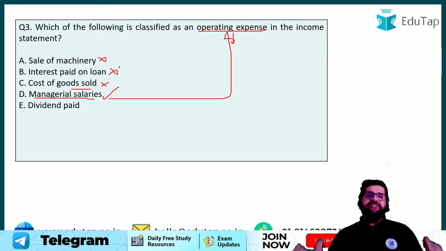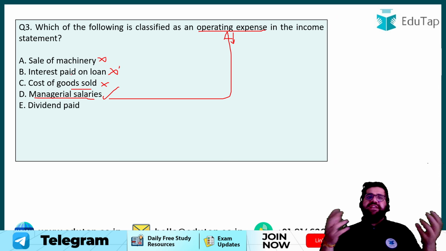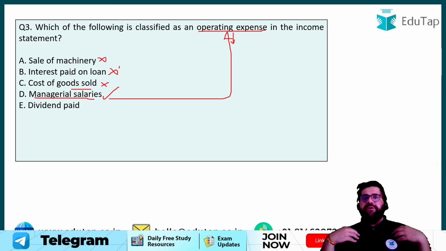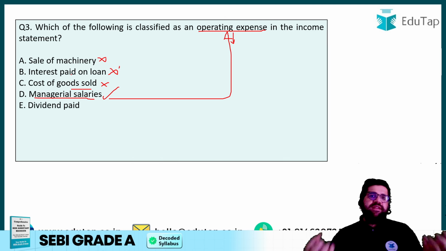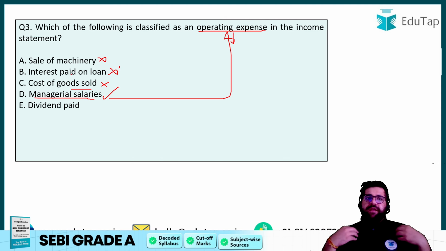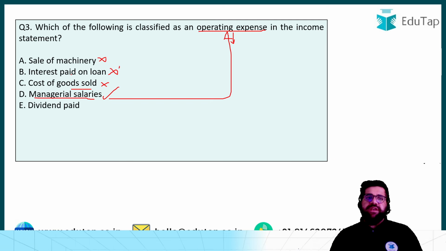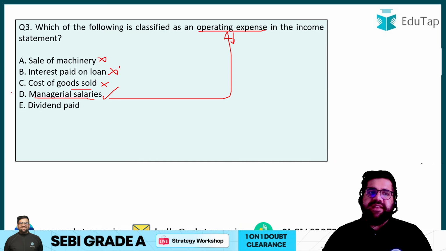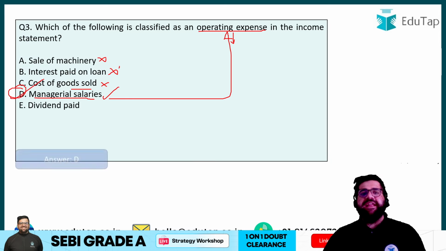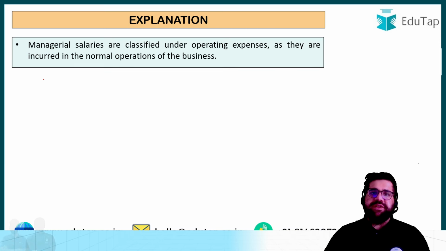Sale of machinery: if I am a garment seller, if I'm trading in garments, then sale of machinery is not a regular activity for me. Interest paid on loan is again not an operating activity. Dividend paid is again not an operating activity, rather it will be a financial one. But managerial salaries you are paying on a day-to-day basis, therefore your correct answer will be option number D in this particular case as well.